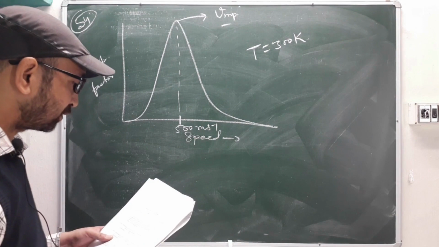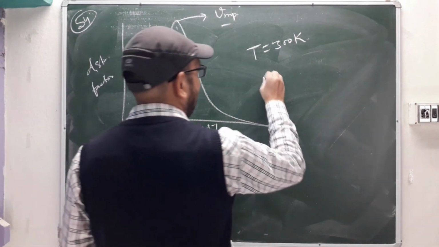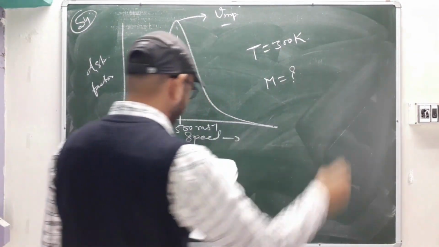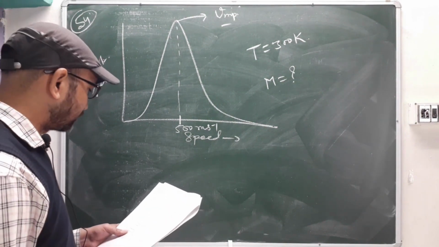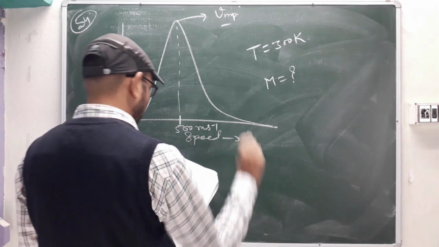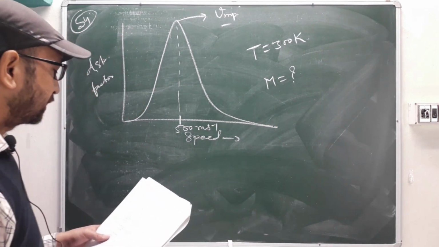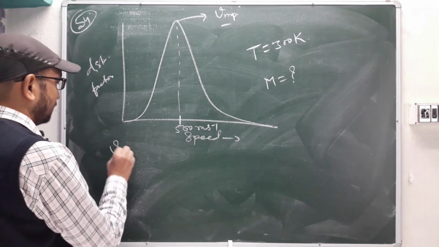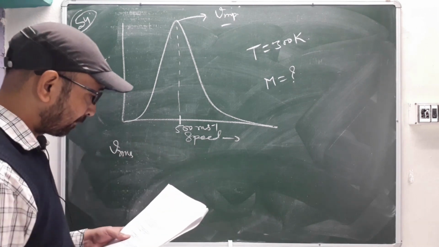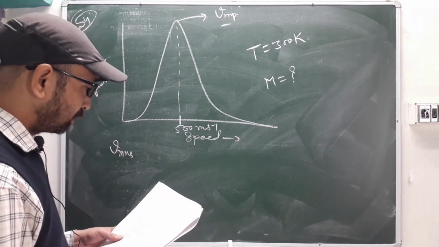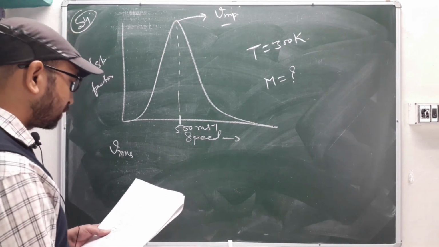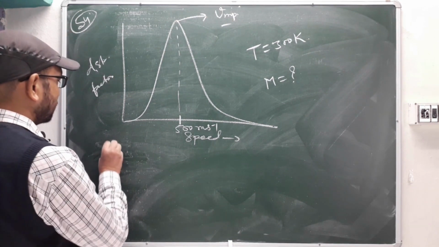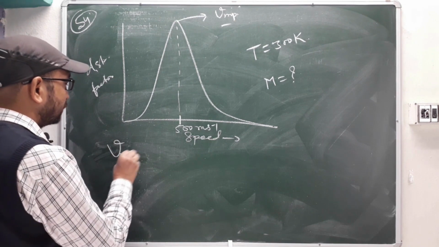The molar mass of this gas, molar mass they want. So the M value they want. What will be the M value? Okay, to 1 decimal place only they want. R value they have given, it is 8.3. So it is nothing but just you have to calculate. They want the molar mass from the Maxwell distribution curve. Okay, they are not asking RMS or most probable velocity. From most probable velocity also you can calculate it.